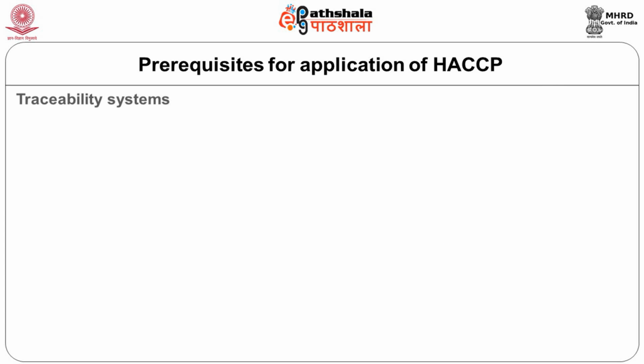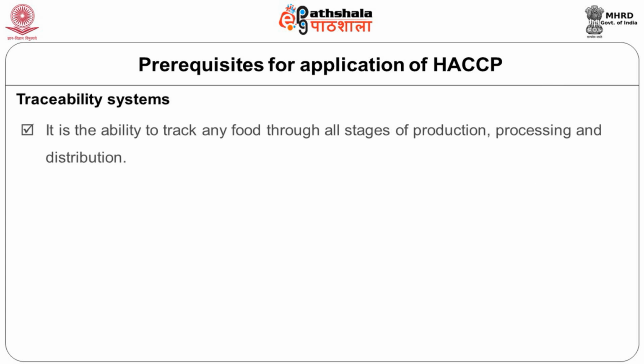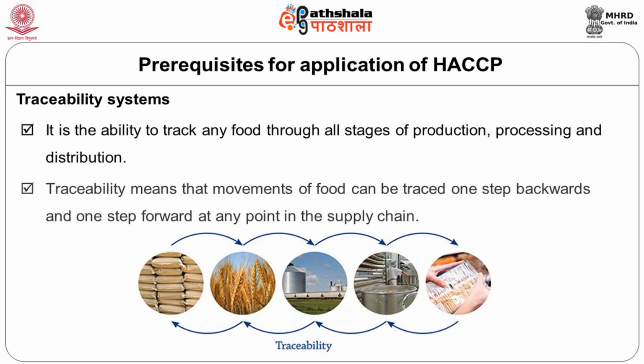And then once you send this product into the market or to your consumer, is there any way to trace? Can you trace your product? That's very important. You should be able to trace your product, so that if at any time you find there is a problem with your product, you can identify, yes, this is the batch on that particular day that we prepared. We should be able to collect it back from the market. So there should be a mechanism to have this traceability.